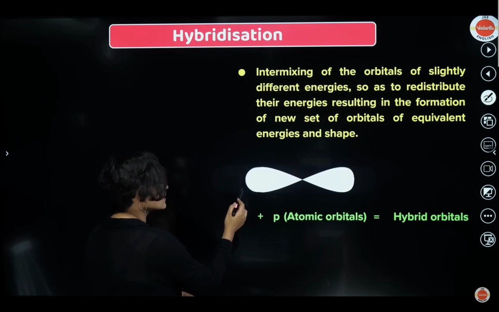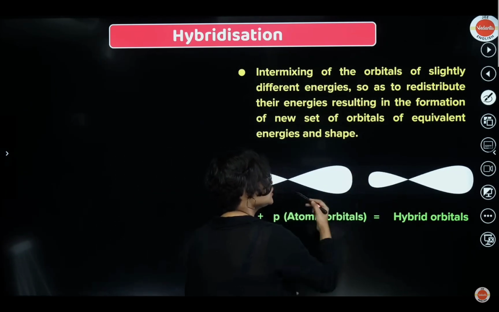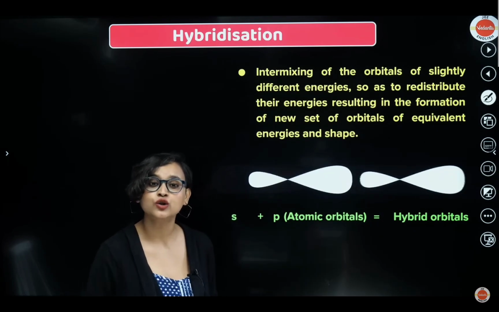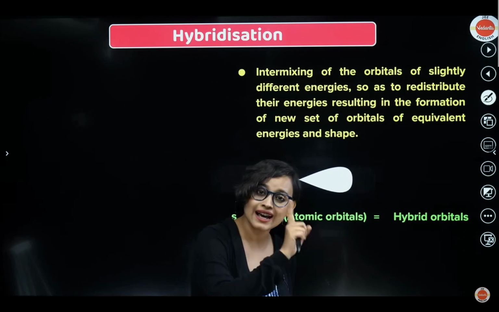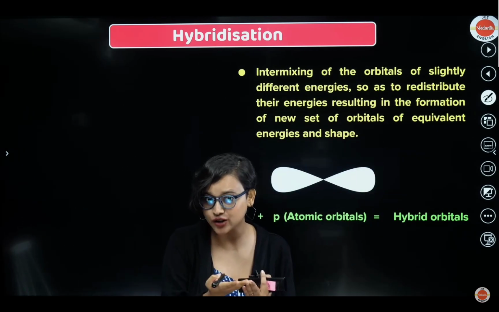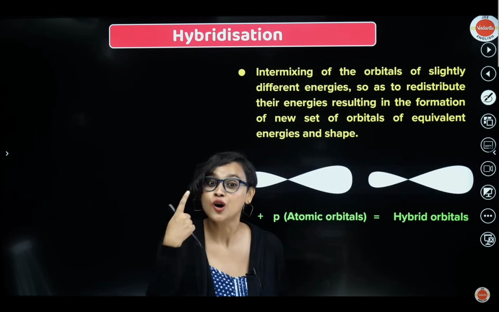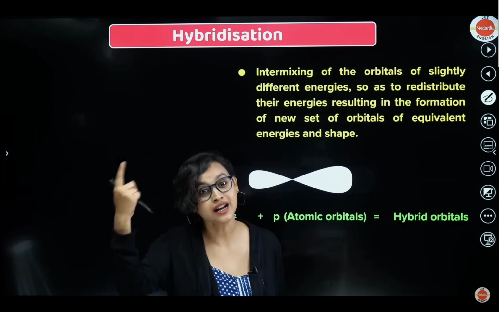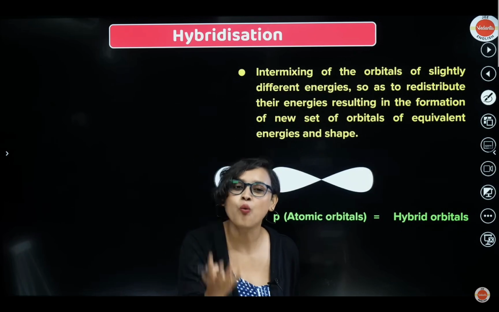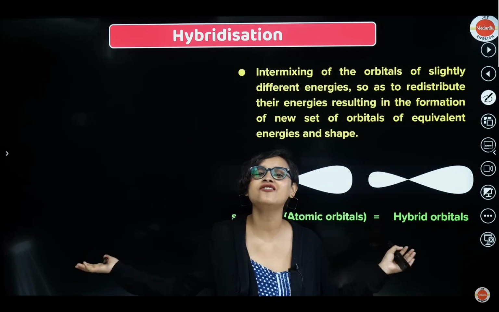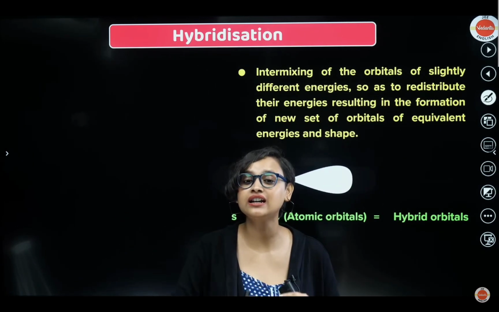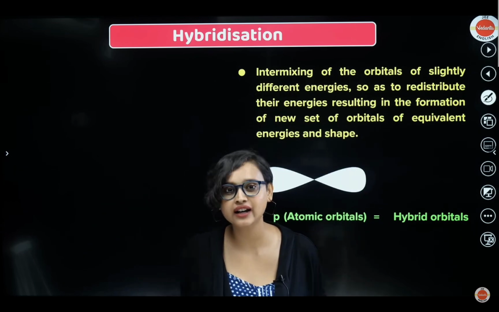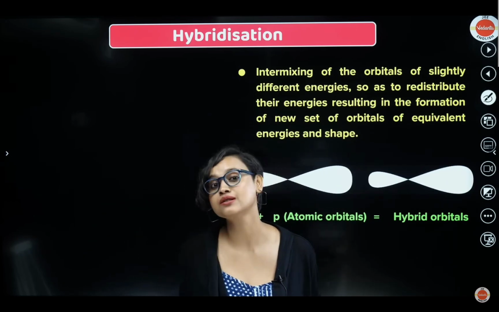Here, this is an s orbital, this is a p orbital, and together they are mixing. Now you have an sp hybrid orbital. The s atomic orbital and p atomic orbital intermix together and form sp hybridization, which is why you saw sp3d2, sp3, and sp2 hybridization. Why do we use the word hybridization? It means we have intermixed them, redistributed their energy, and got something where the energy is equivalent and the shape is also the same now.